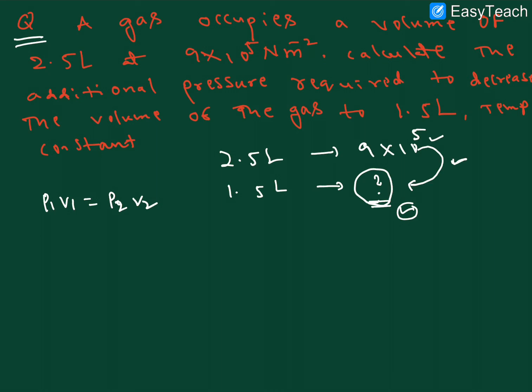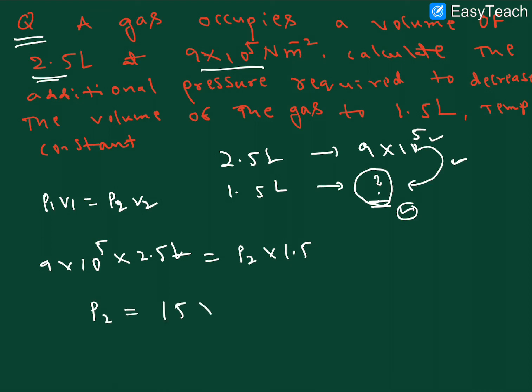P1 is the initial pressure, 9 into 10 to the power of 5, into V1, the volume here 2.5, is equal to P2, which we have to find, into V2, which is 1.5.